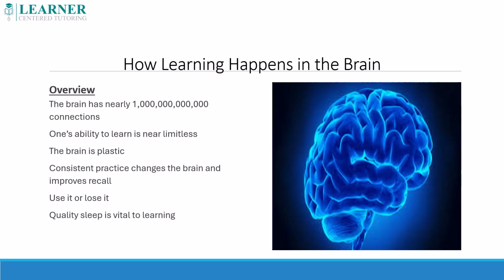Here is an overview of the main points in this video. The brain has nearly 1 quadrillion connections. One's ability to learn is near limitless. The brain is plastic. Consistent practice changes the brain and improves recall. Use it or lose it. Quality sleep is vital to learning.